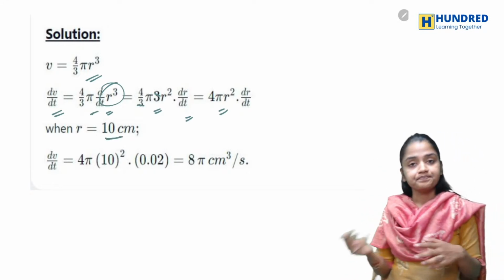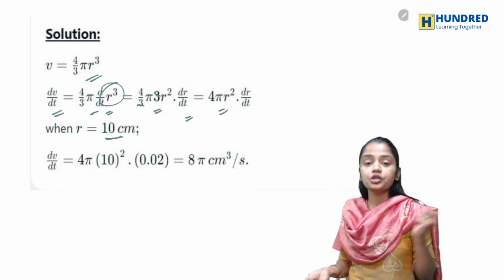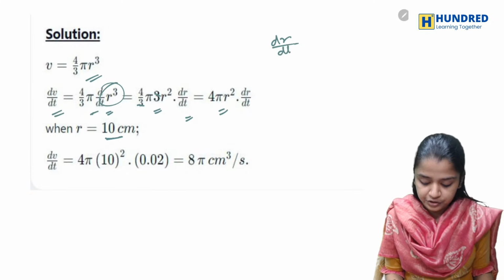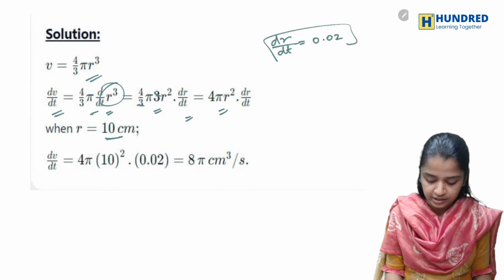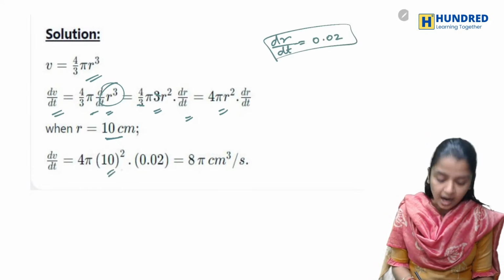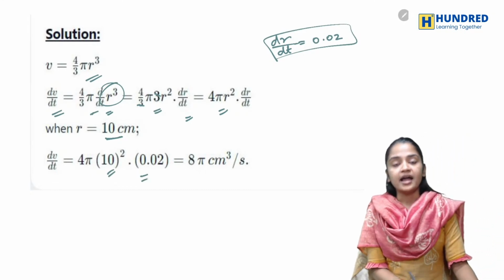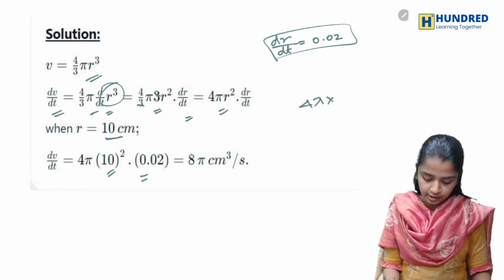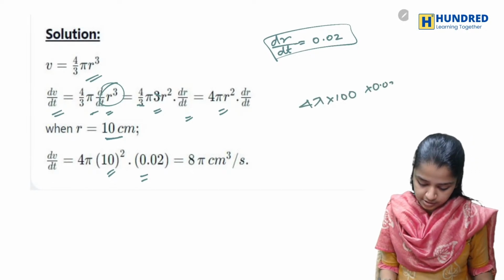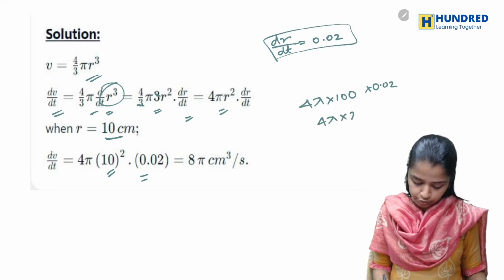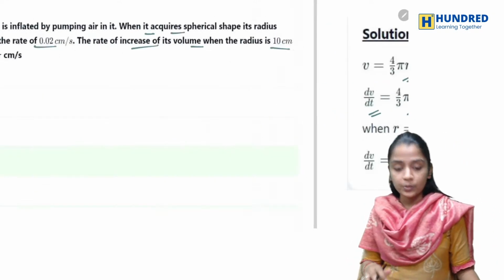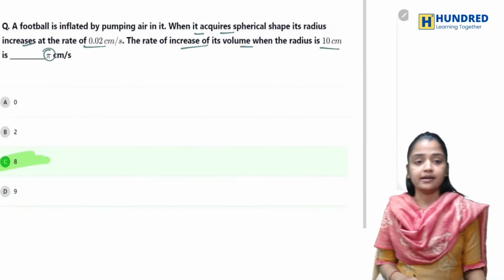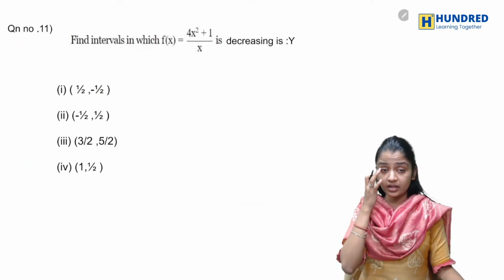Now when r is equal to 10 centimeters, you have to find the rate of change of volume, and it's also given that the rate of change of radius is 0.02. Now I'm substituting 10 for r and 0.02 for dr by dt. Now it will become 4 pi into 100 into 0.02, which is 4 pi into 2, which is 8 pi. So we just have to highlight the 8. Okay, nothing else.